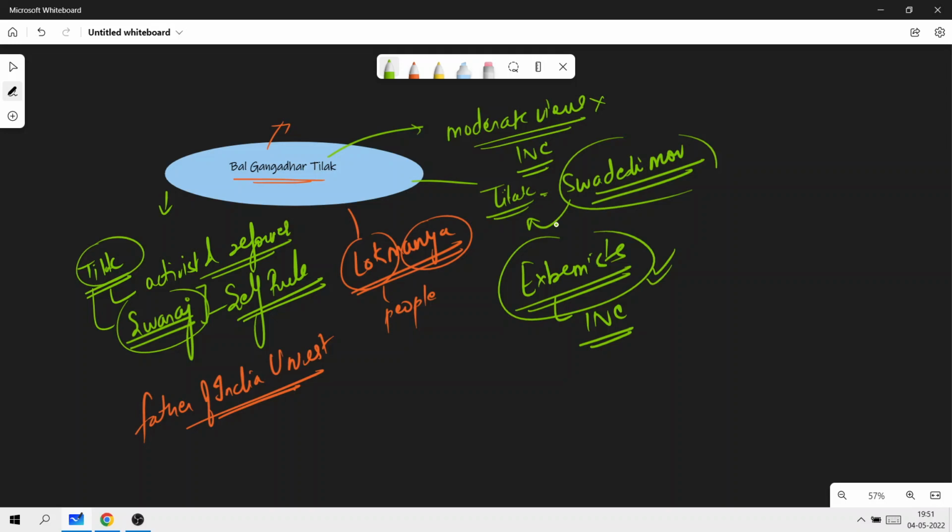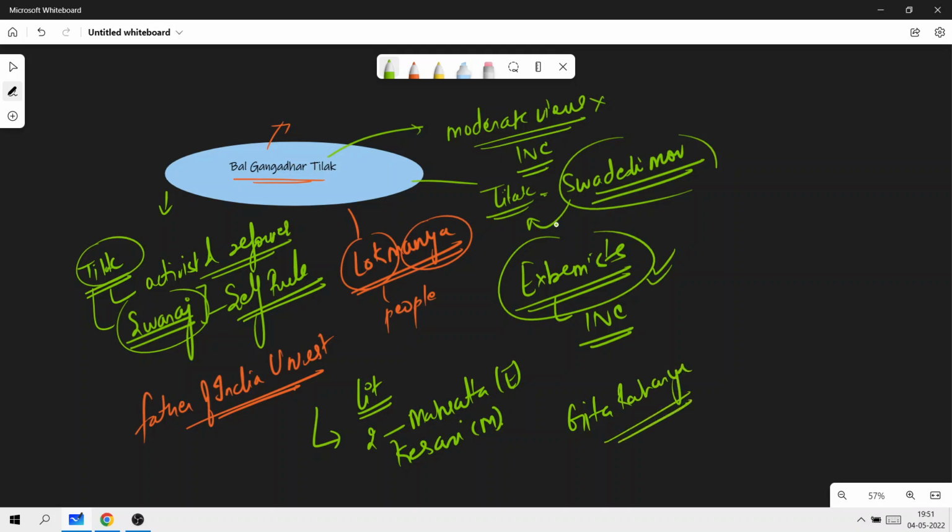Okay. Now, since we're talking about Tilak, you must have some information regarding his literature. Very important. So Tilak basically published two newspapers, that was Maharatha, which was in English, and Kesari, which was in Marathi, right? He also wrote Gita Rahasya during his imprisonment in Burma. So these are the important things that you must remember.